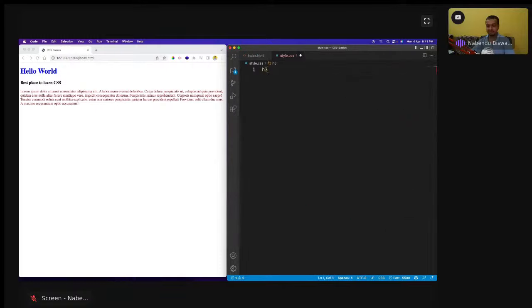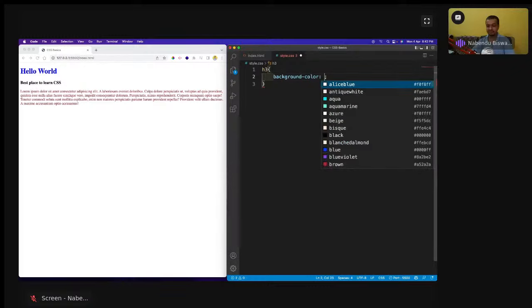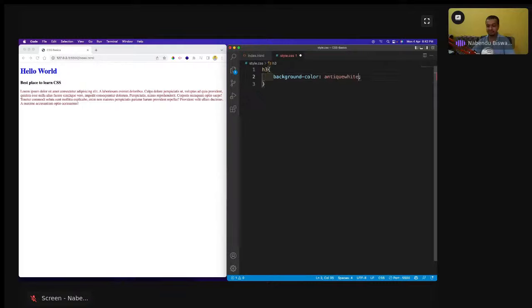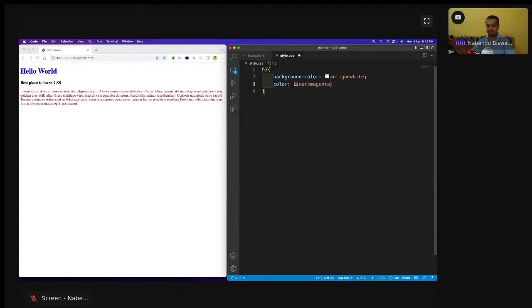Okay, h3 tag I'll write here, and I'll start with the background color. Oh, I have used a lot of color. So background color is also there, which will give the background color. So background color, I will take antique white. What is this color? Whatever color is there. So if I'm giving this color, then color should be black. I don't like black. Dark magenta, I like dark magenta. Dark magenta I'll take. So this is okay. I'll take these two things.